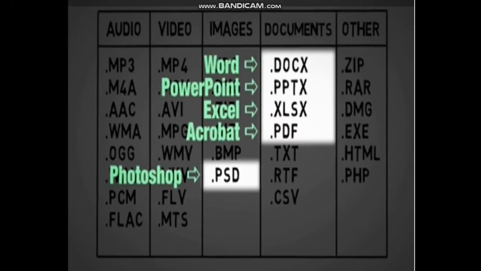In documents, .docx, that is Word file, .pptx, that is PowerPoint file, .xlsx, that is Excel file, .pdf, that is Acrobat file, and .psd, that is Photoshop file. So in this way we see these files inside our computer.